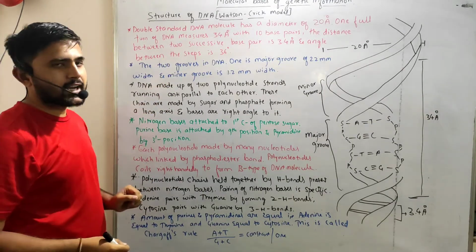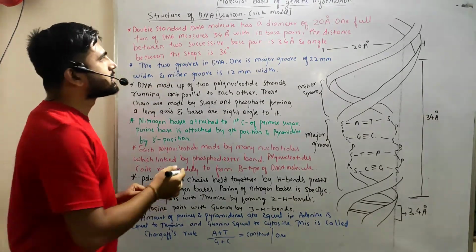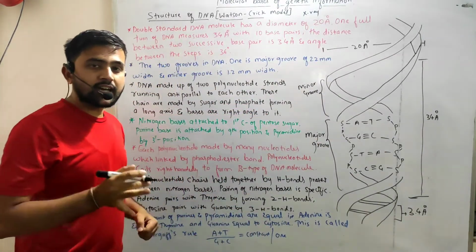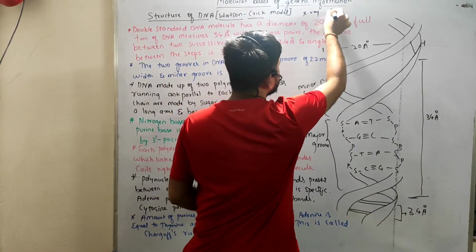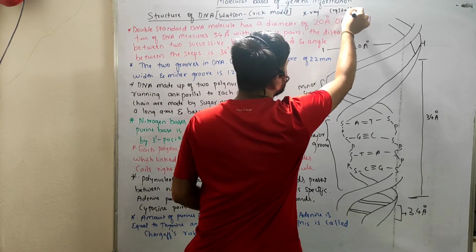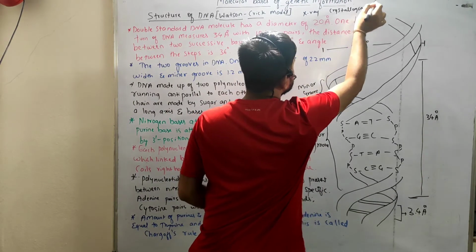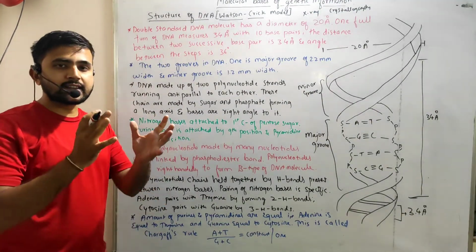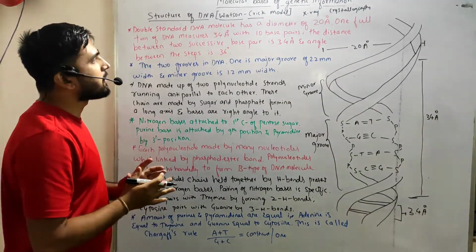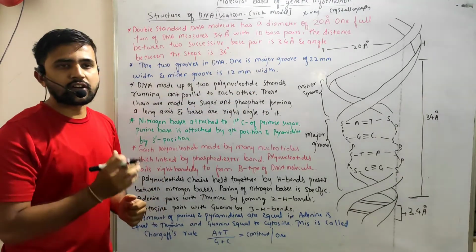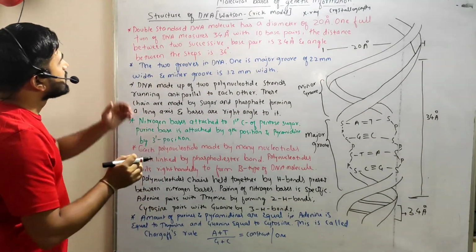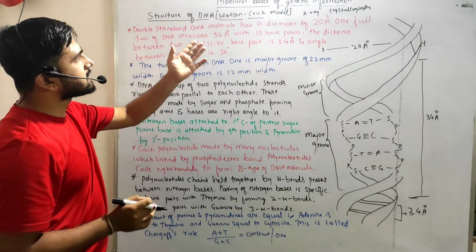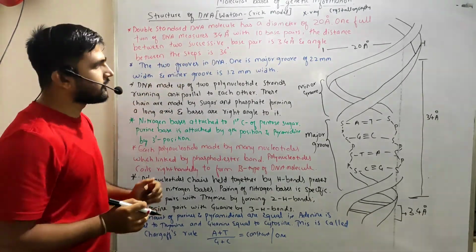These two scientists studied X-ray diffraction and crystallography, and by these they demonstrated the three-dimensional structure of the DNA. These are the points given by Francis Crick and Watson. We will see them one by one.